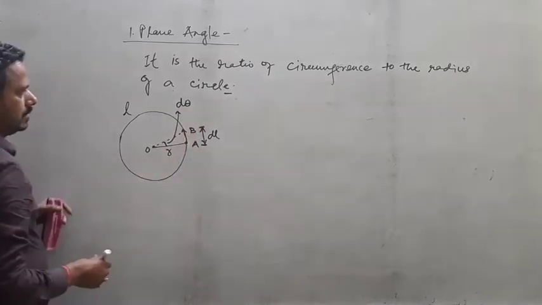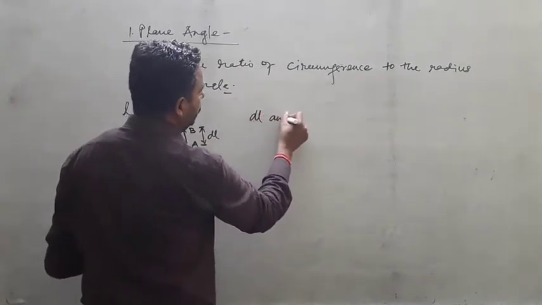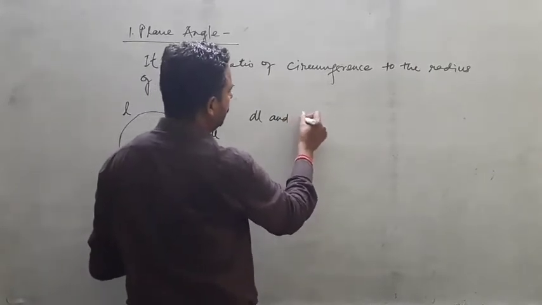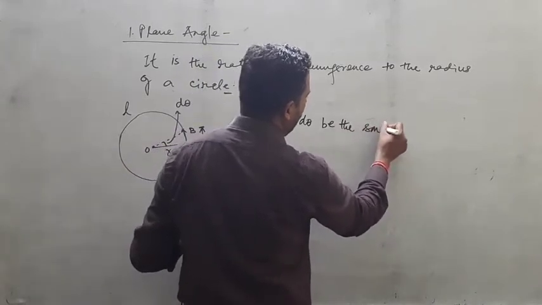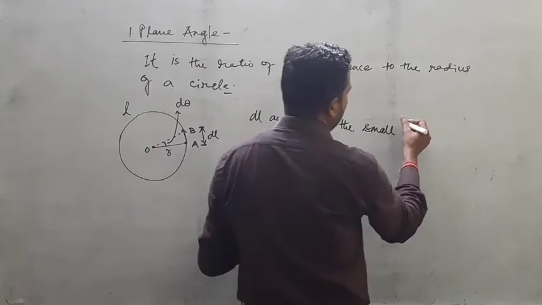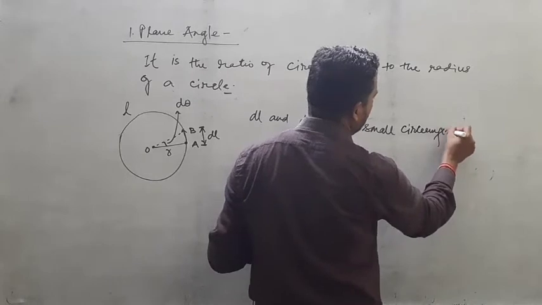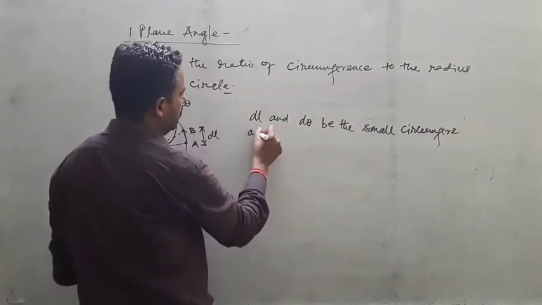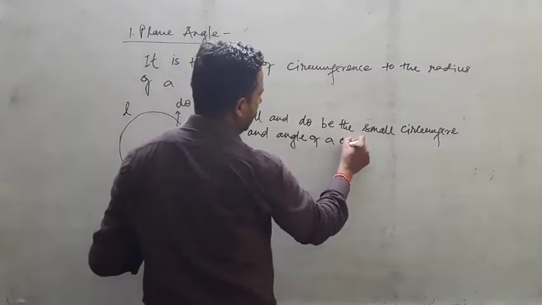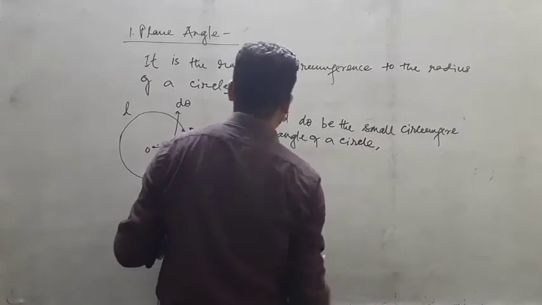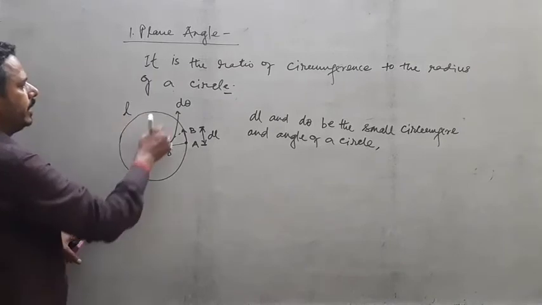So write down here dl and d theta with a small circumference and angle of a circle, and this one is r, the radius of this circle.